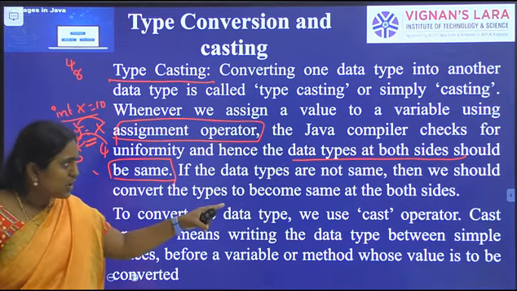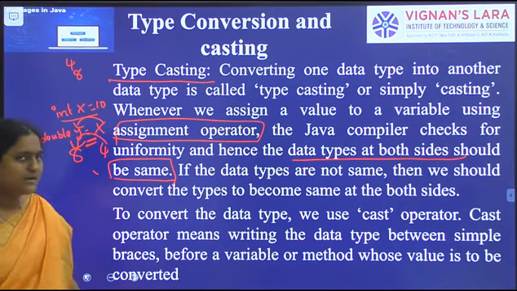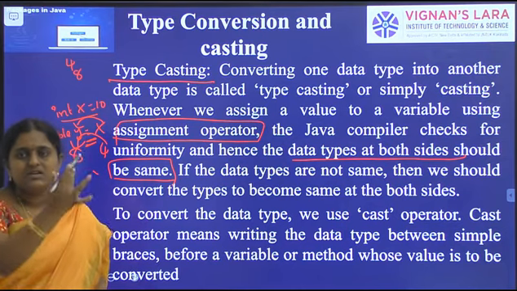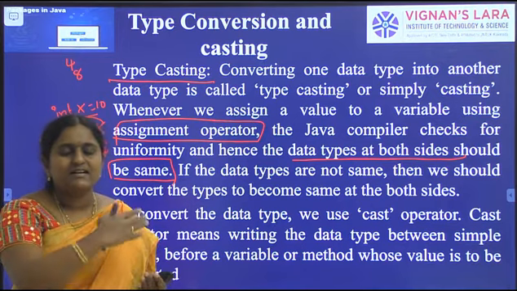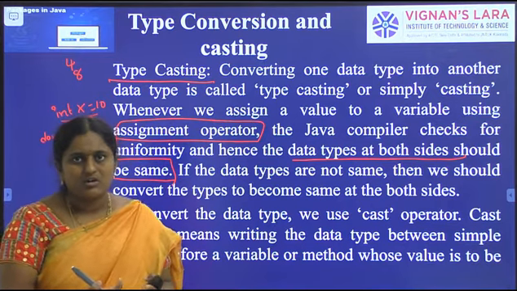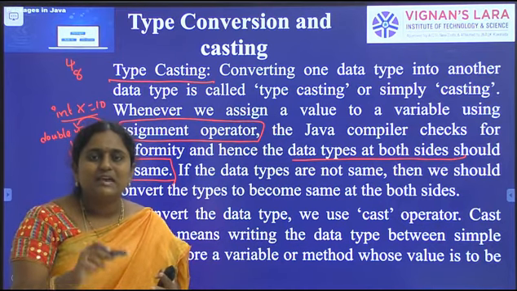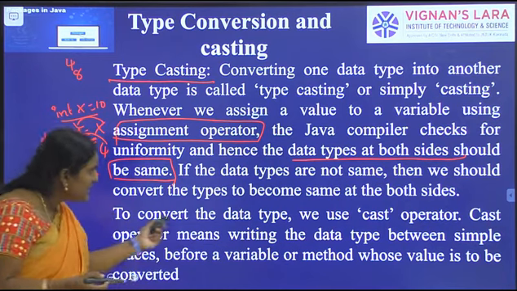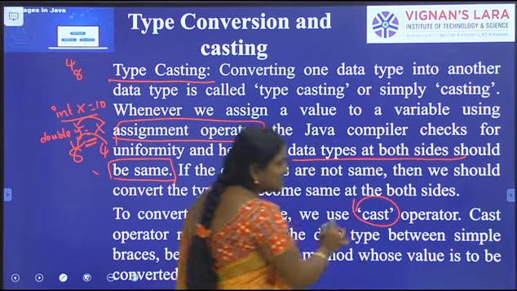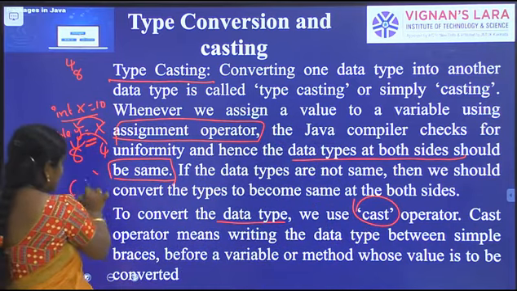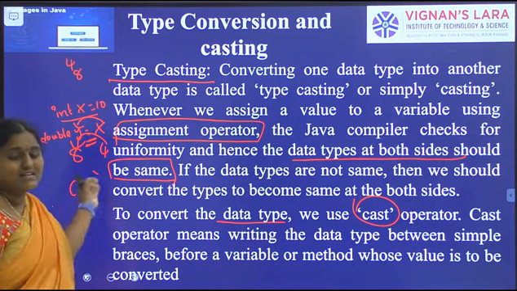So if the data types are not the same, then we should convert them so that both sides become the same. That is the thumb rule. We check whether the left-hand side and right-hand side have the same data type or not. If not, we have to explicitly typecast, so we use the cast operator. To convert a data type, we use which operator? Cast means braces. Within the braces, we check whether the left and right sides are the same data type or not.